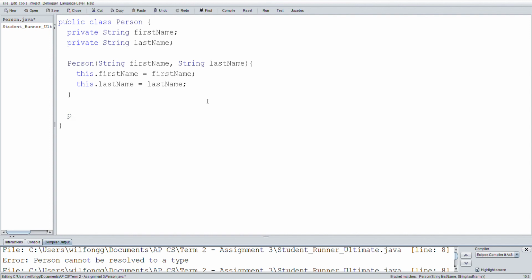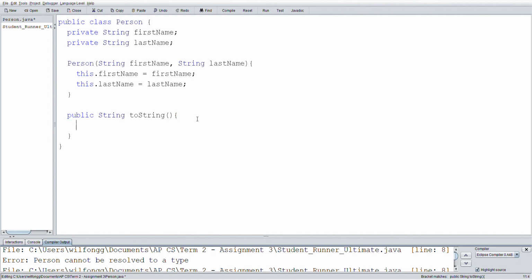So we're going to return a variable. So we're going to make this public, and what are we returning? We're returning a string, and what are we calling it? toString. And what are we receiving? We're not receiving anything. So I'm not passing any variables to this method. That's why it's empty. So open curly bracket, press enter, close curly bracket. That way you don't forget. Press enter again. Now we're indented properly.